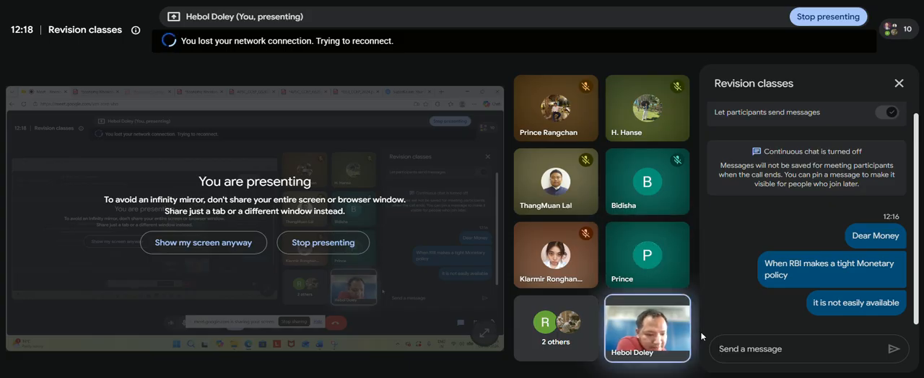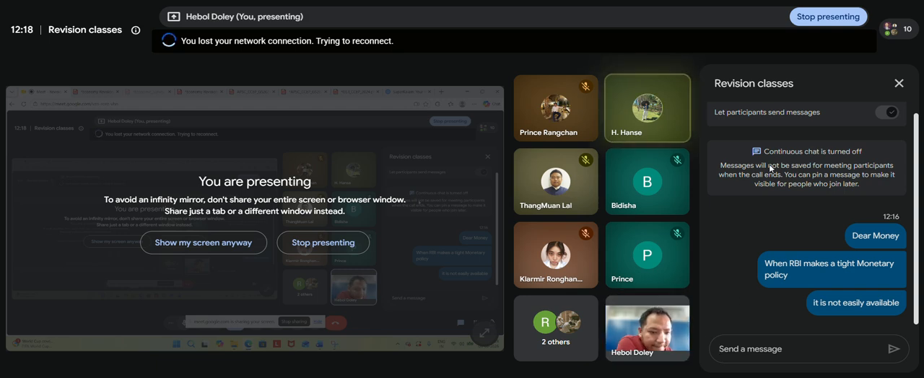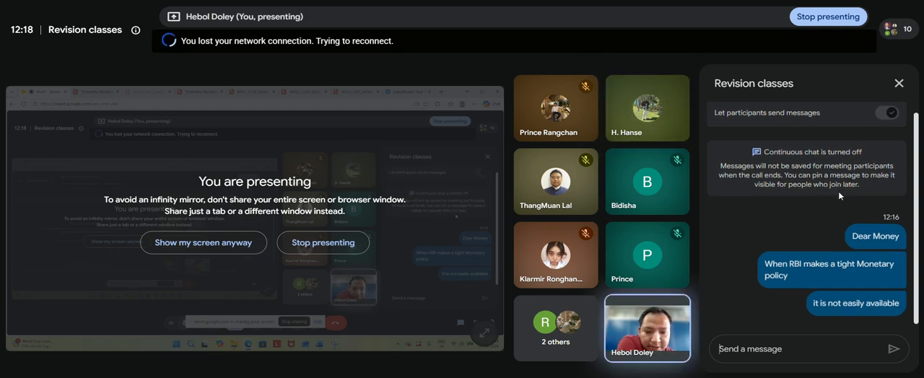Okay, it's almost over today's class. Just give me this definition of easy money. What is easy money? So it's available in the market. These three concepts are there. Near money, which is highly liquid. Easy money, always easily available in the market. When RBI makes a loose monetary policy, that is easy money or cheap money. Dear money means when RBI makes a tight monetary policy.